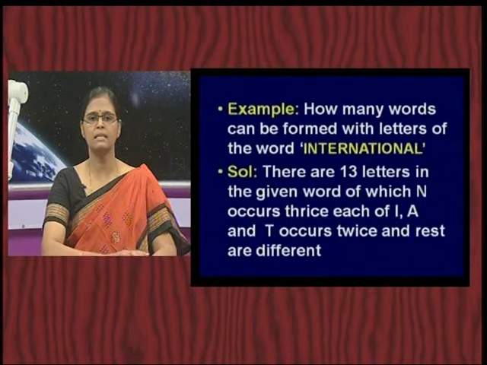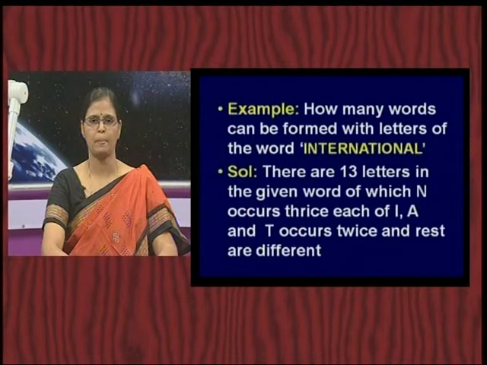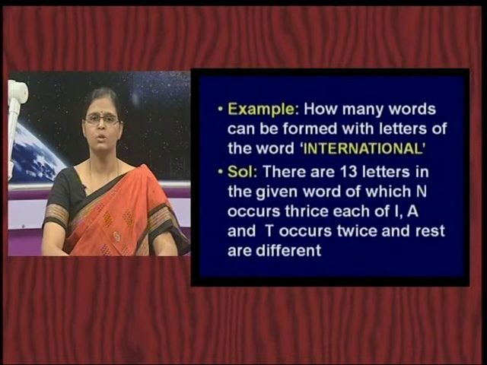And in this 13, N occurs thrice. That means 3 letters are all alike. A, I and T occur twice. That means 2 letters of I are alike, 2 letters of A are alike, and 2 letters of T are alike, and the rest are all different. So, how do you go about in finding out this answer?